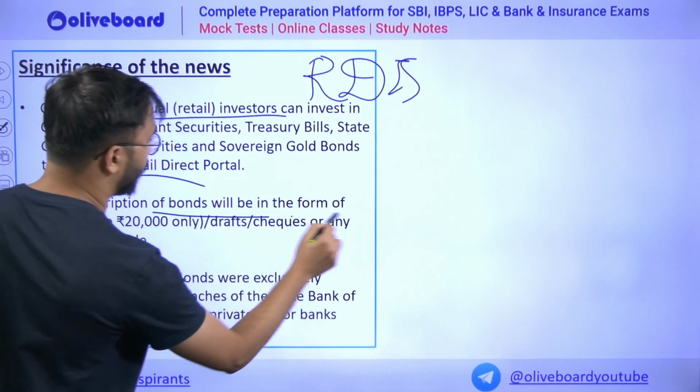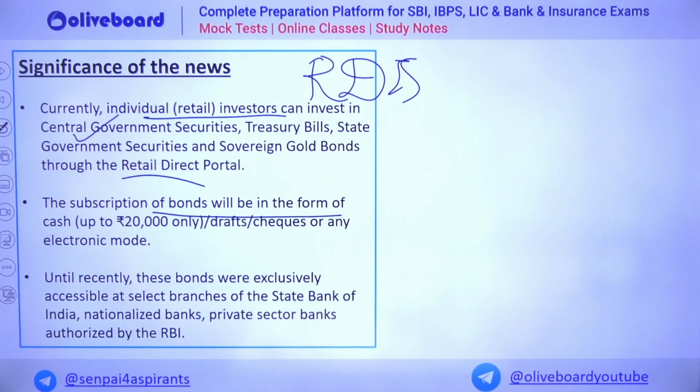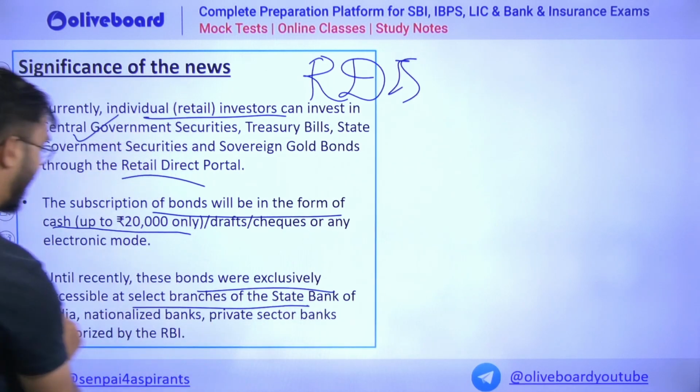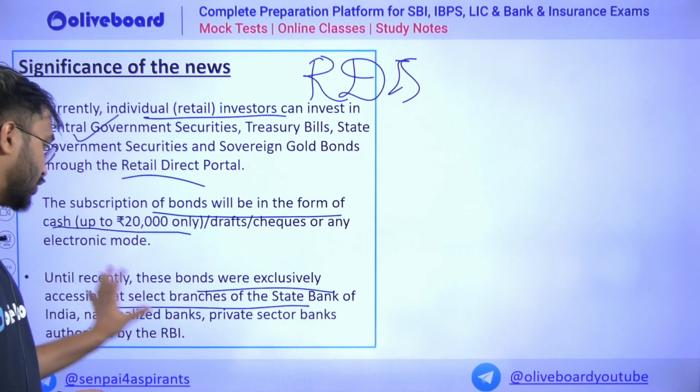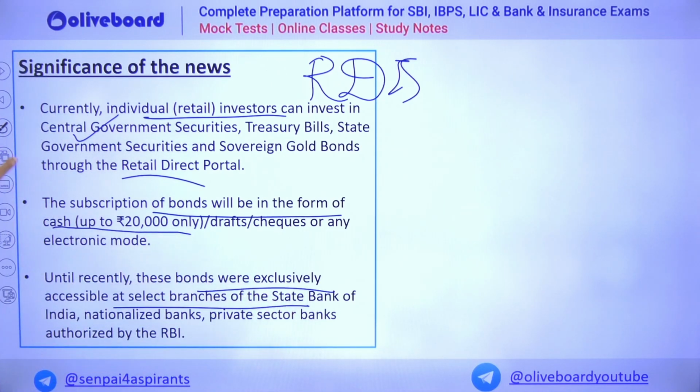The subscription of the bond will be in cash up to 20,000 only, in form of draft, checks or any electronic mode. Other than that, these would be exclusively accessible to only select branches of State Bank of India, nationalized banks and private banks. This is some of the extra news related to the same.